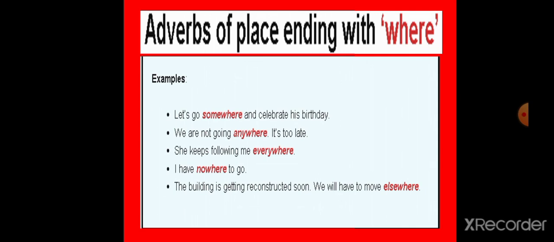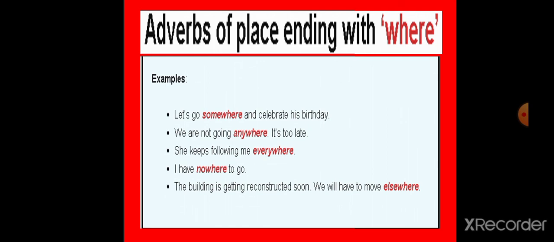Then adverbs of place ending with where. See, they end in where, that express the idea of location without a specific location or direction. For example, I have nowhere to go now. Nowhere. I would like to go somewhere. Then let us go somewhere and celebrate his birthday.